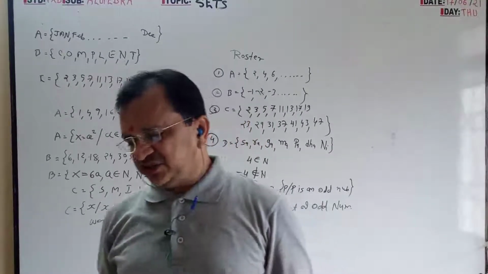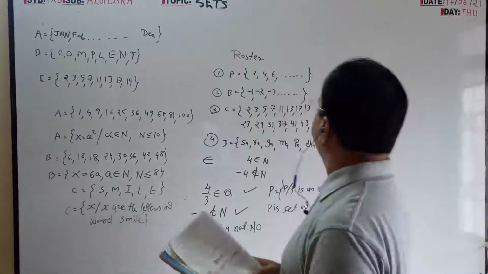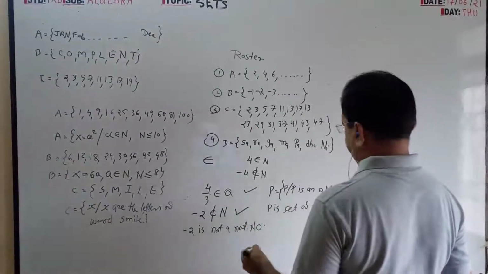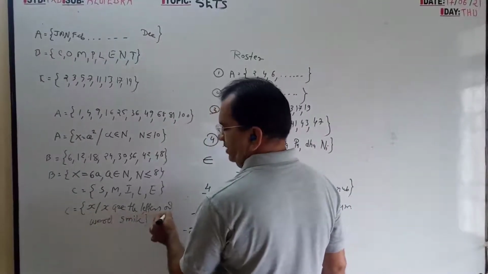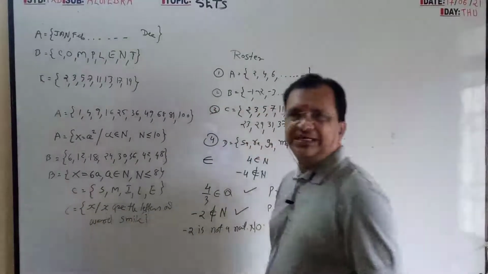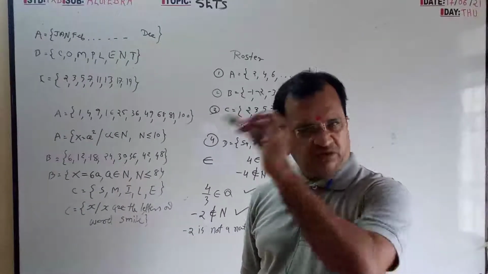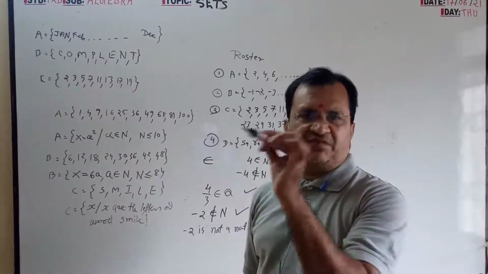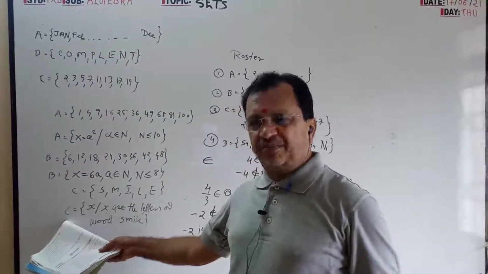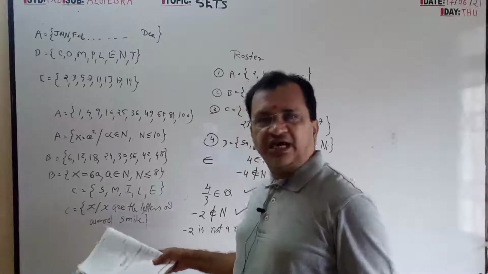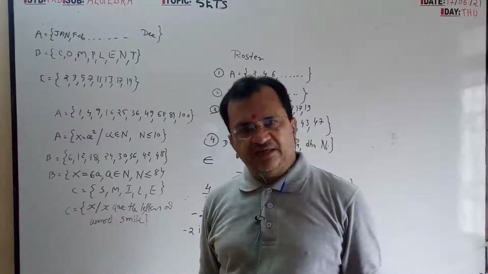Then they have given Sunday, Monday, Tuesday, Wednesday, Thursday, Friday, Saturday. So I'll write x, where x are the names of the days in the week. Sunday to Saturday. So what you write? C or D, any group name is equal to x, where x are the names of the days of the week.